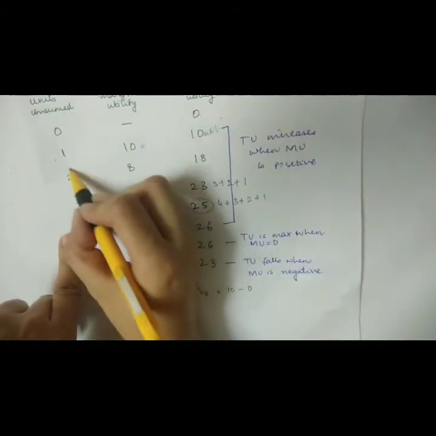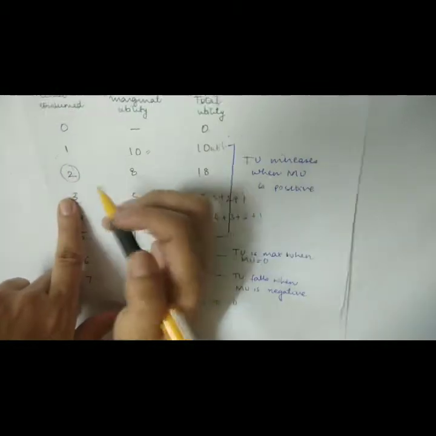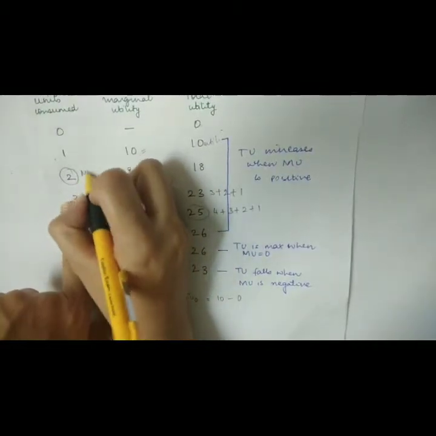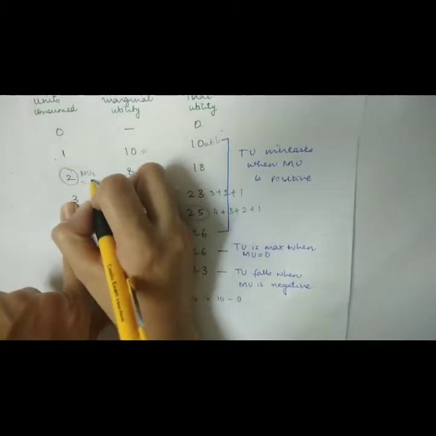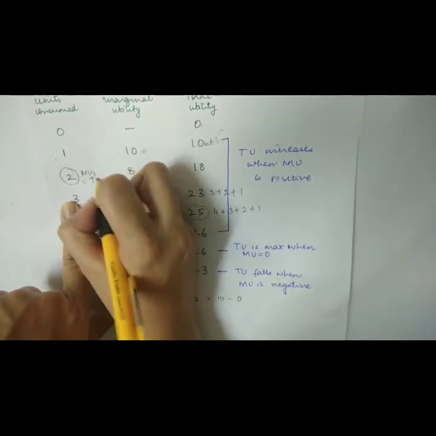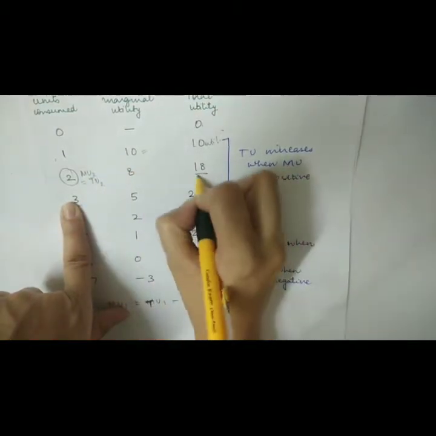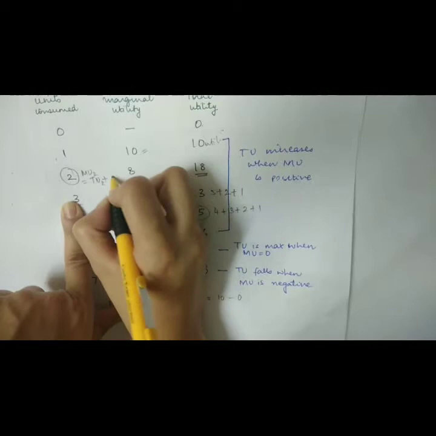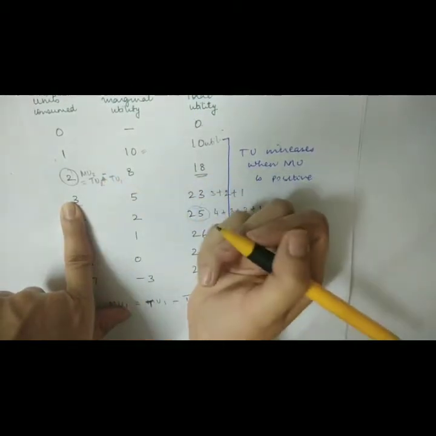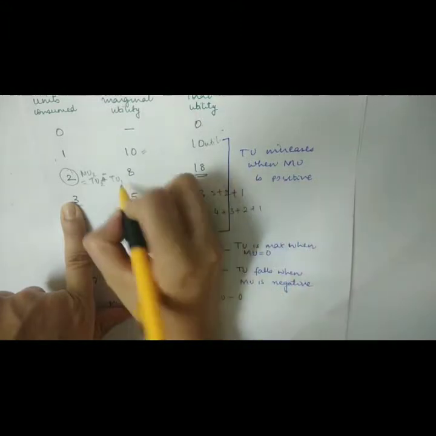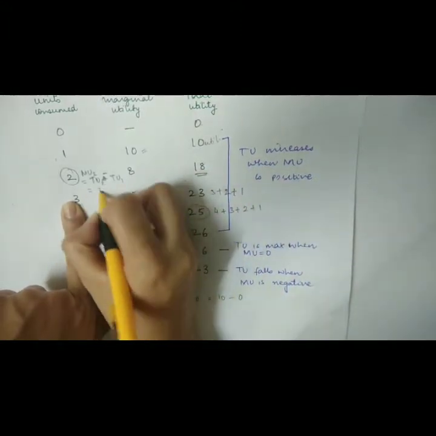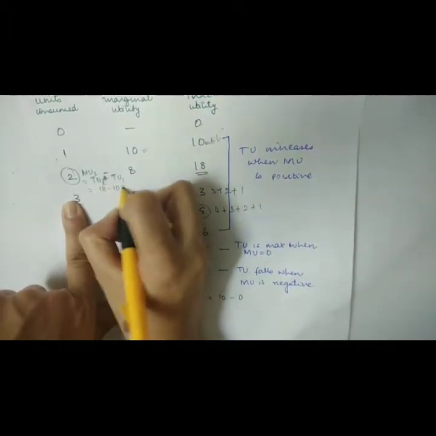Similarly, when you want to find the marginal utility of the second unit of the commodity, the way to find it is the total utility that you derive from the second unit of the commodity minus the total utility that you derive from the first glass of water, which is equal to 18 minus 10, which is equal to 8.